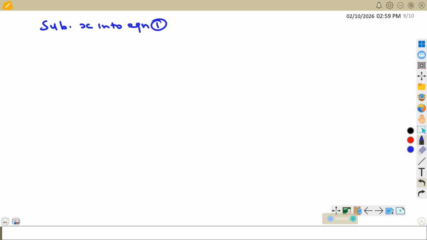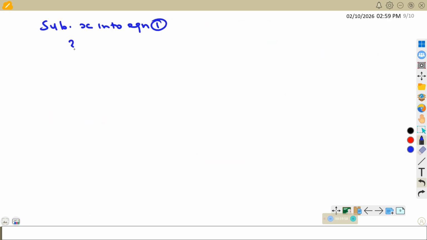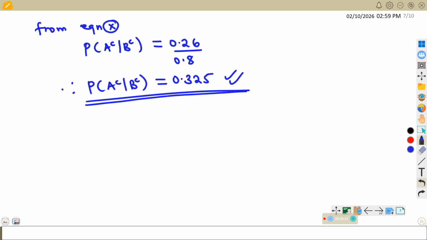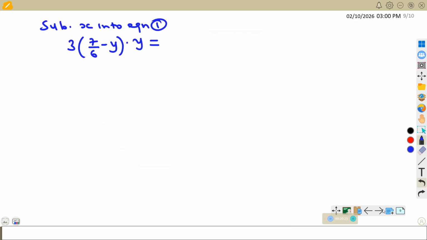So substituting x in equation 1, we shall have 3xy, but x is 7 over 6 minus y. So this is 3 times (7 over 6 minus y) times y, which is equal to 1. Where there is x, we are putting 7 over 6 minus y, then times y is equal to 1.